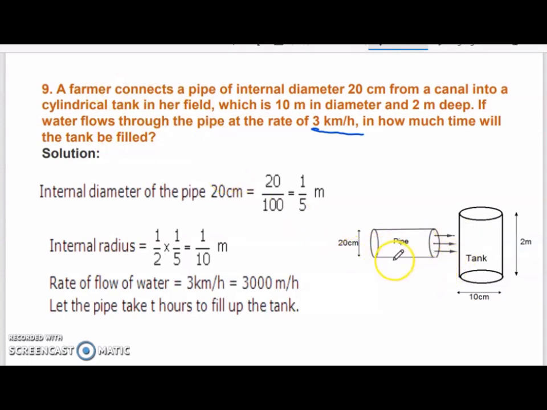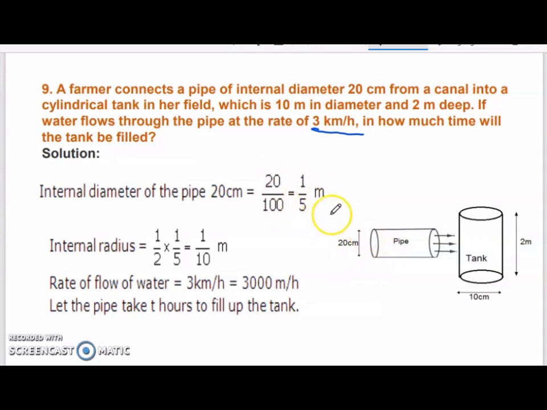The pipe is also cylindrical through which the water is flowing, and the tank into which it is going, that is also cylindrical in shape. So this pipe through which the water is coming initially, that is 20 centimeter in diameter. So that you have to convert into meters. Everything we will convert into meters. So 20 by 100 or 1 by 5 meter.